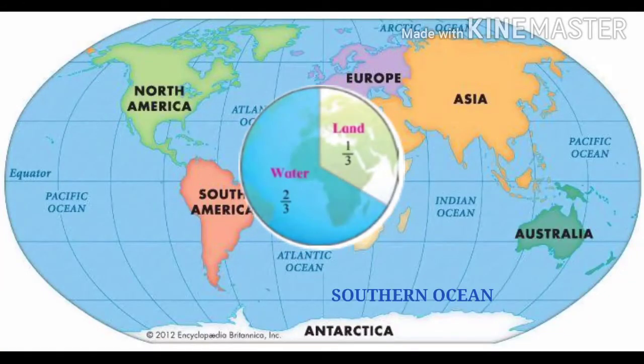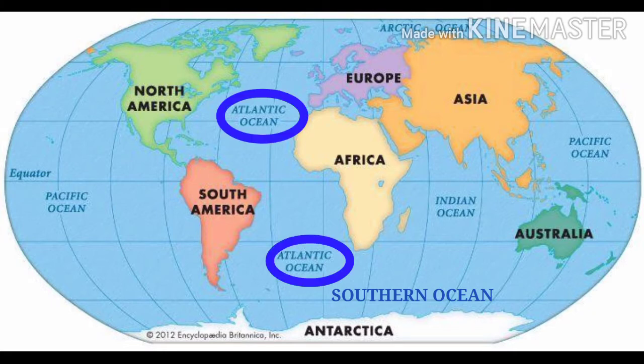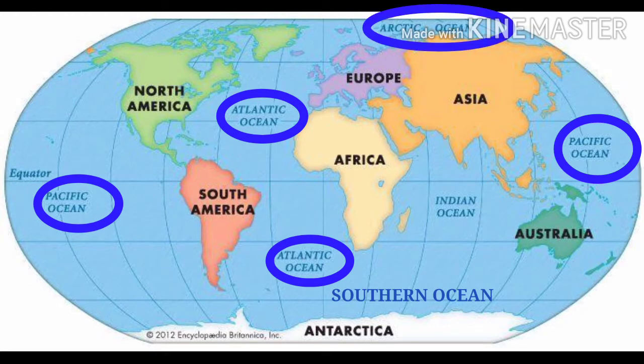Two-thirds of Earth's surface is covered with water. Most of this water is in the oceans. Ocean water is salty. There are 5 oceans, namely the Atlantic, Pacific, Arctic, the Southern Ocean, and the Indian Ocean.